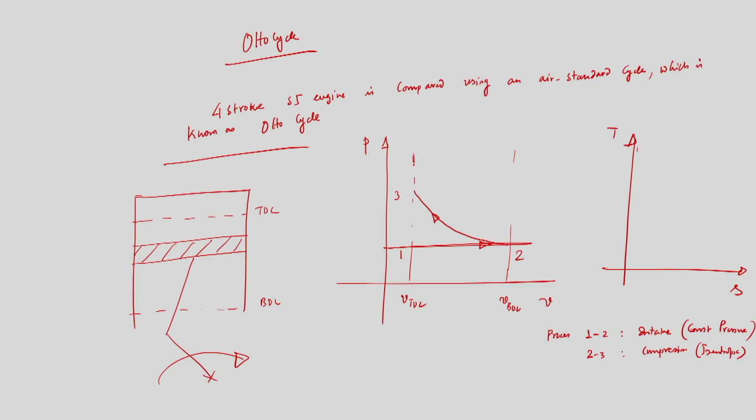Then whenever the piston is reaching very close to the TDC, we switch on the spark plug and combustion takes place. Now, when there is combustion, there will be huge pressure generation and the pressure will go high. So this process 3 to 4 is known as constant pressure heat addition. That means whenever the piston is reaching TDC, we need to switch on the spark plug to initiate